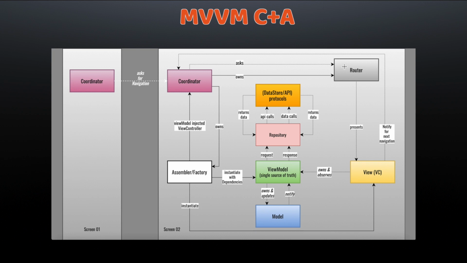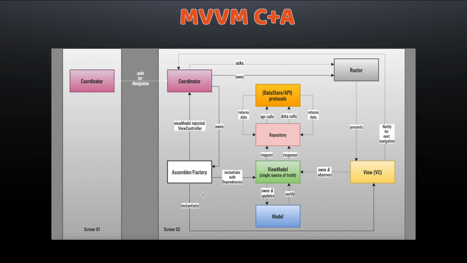So ultimately, with the help of the assembler and factory, we have a completely injected package using the dependency injection pattern, where we supply the view model injected view controller to the coordinator and the coordinator asks the router to perform the navigation. So this is the place through which we manage dependencies in MVVM C+A architecture.